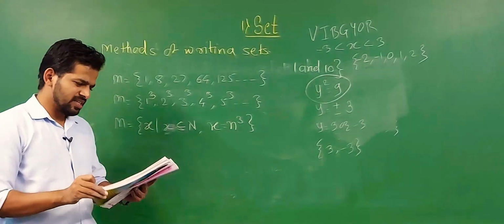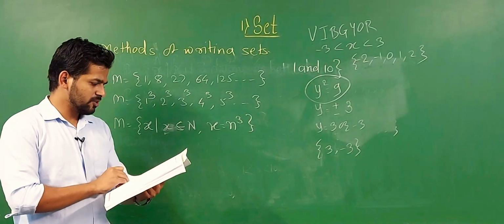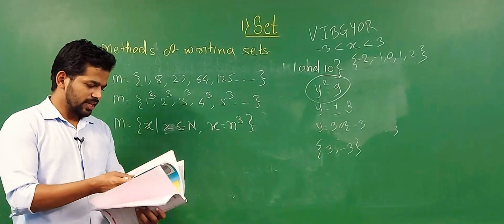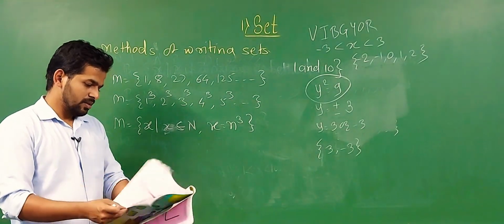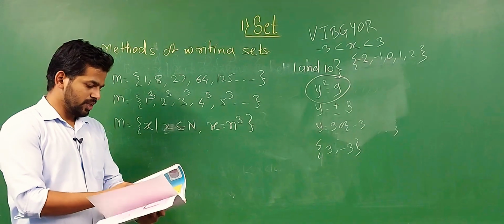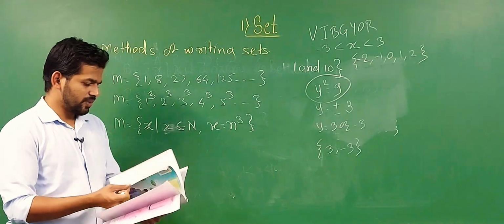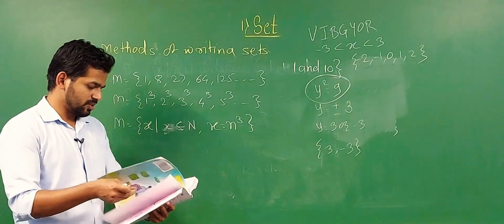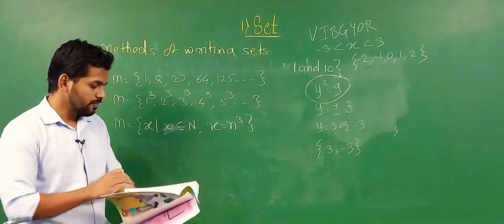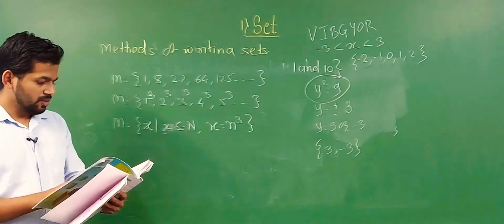Let's see another example, maybe the same type of example is given on the back side, practice set 1.1 example number 5.